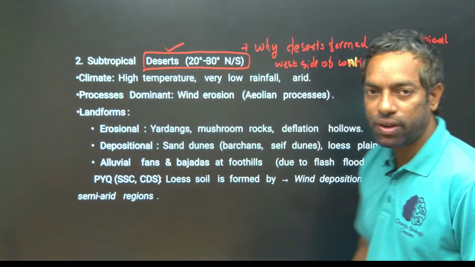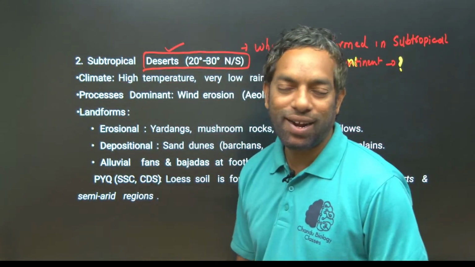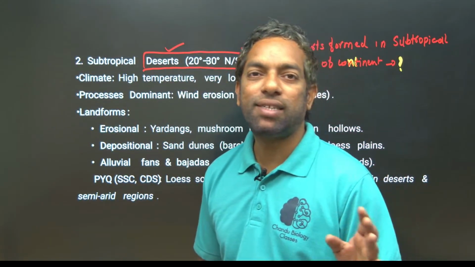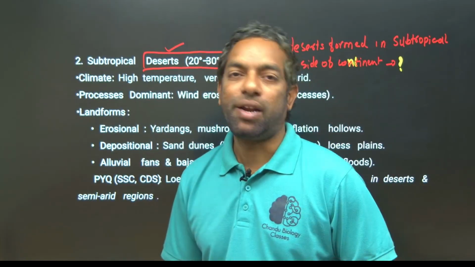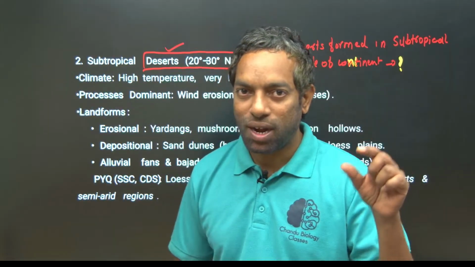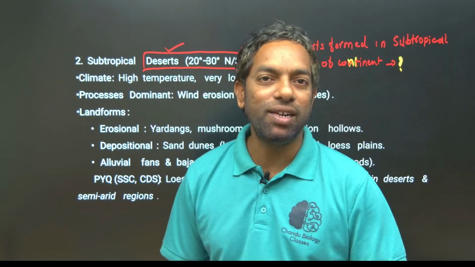This is the question for you today. You have to Google it and answer it. Why are deserts formed on the west side of the continent, especially when the latitude is subtropical?